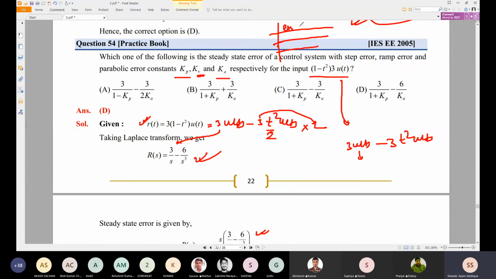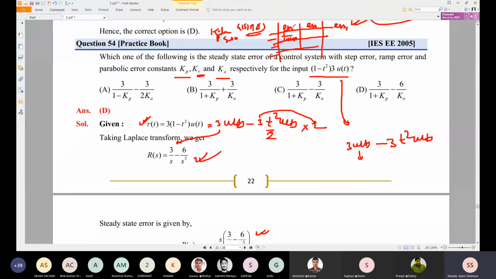If you know the table, you can find it very easily. That is ESS for unit step, ESS for ramp input, and so on, for different types of system. Here it is not given what type of system it is. It depends on the type of the system, but it is not given. If the type of the system is 0, it will become 1 divided by 1 plus Kp. Kp is nothing but limit s tending to 0 of G(s) H(s). That depends on this, and depending on the Kp value, ESS changes.